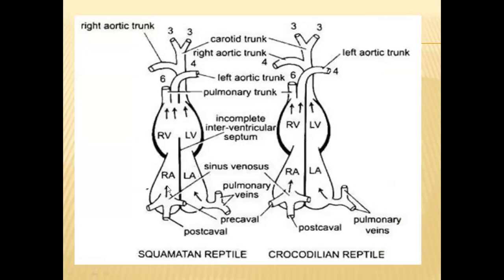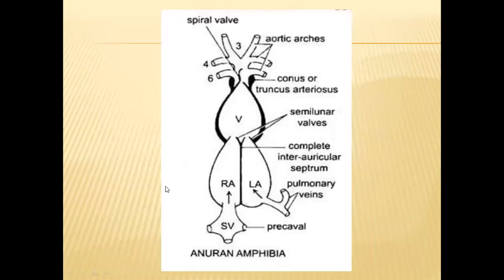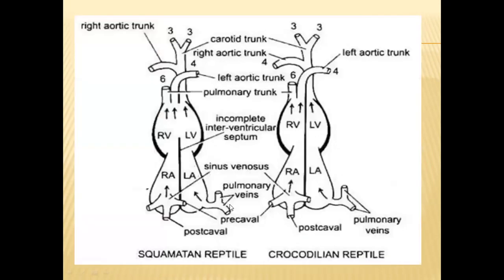Whereas in reptiles and in amphibians, the sinus venosus receives blood from the precavals and postcavals, and the sinus venosus opens into the right auricle through a single aperture. In amphibians and in reptiles, this condition is the same.